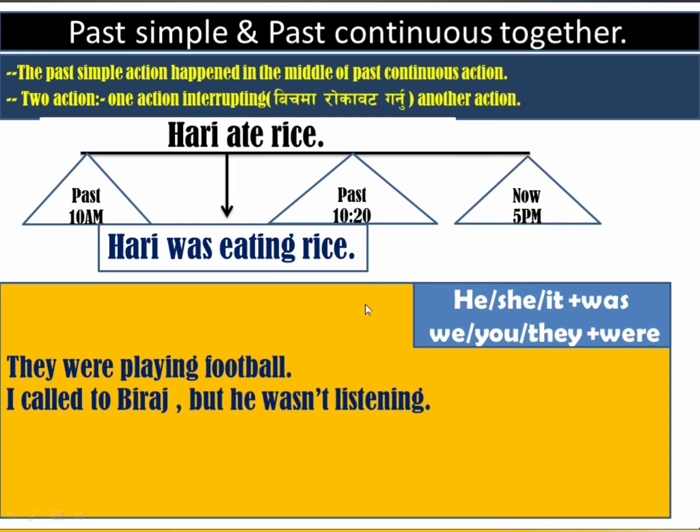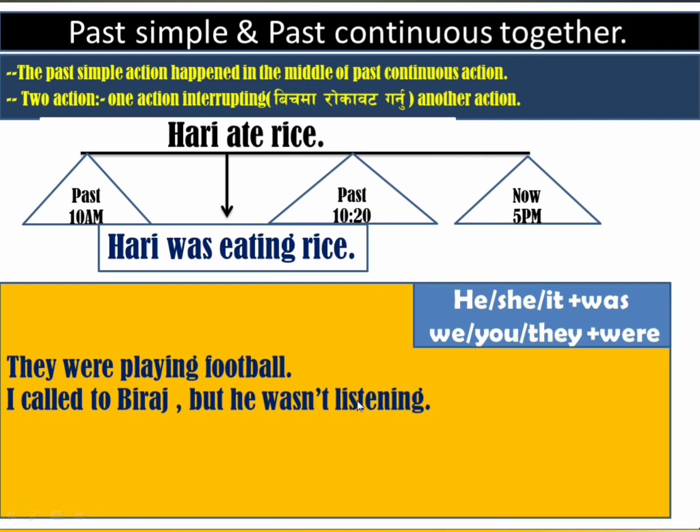But when something happens in the middle of an action, from when it started until it finished, there we use past continuous tense. It means he was not listening. Who is not listening? Biraj was not listening, okay. This is the middle action. For example, they were playing football; I called Biraj, but he wasn't listening.